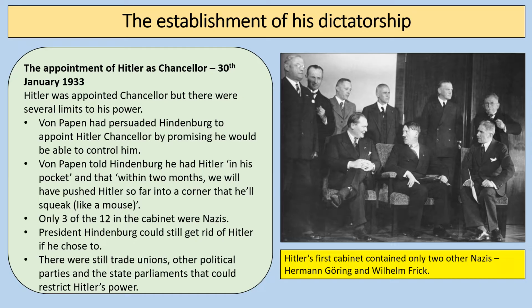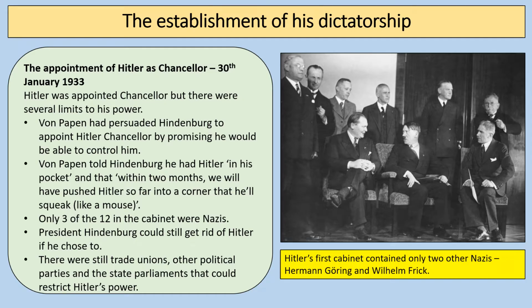Now, Hitler was appointed Chancellor, but it's really important to understand that there were many limits to his power. So when he becomes the Chancellor, which is like a Prime Minister really, on the 30th of January 1933, he was not a dictator. He was not a dictator. And remember that he'd actually been appointed Chancellor because they felt that they could control Hitler better if he was the Chancellor than just being the leader of the Nazis. And in particular, there was a sense that the SA could be brought under control because there was lots of violence and chaos on the streets.